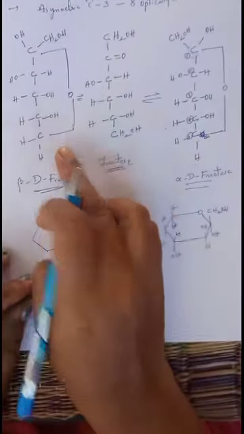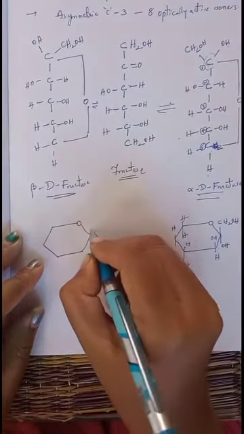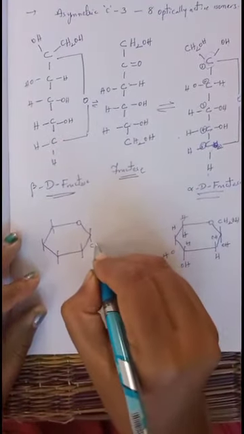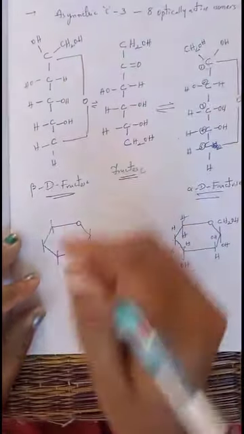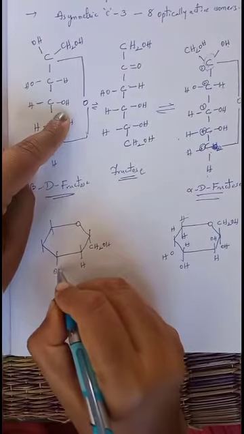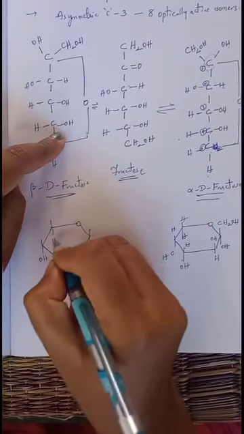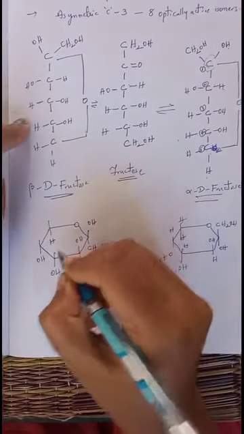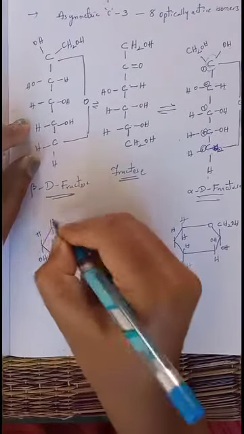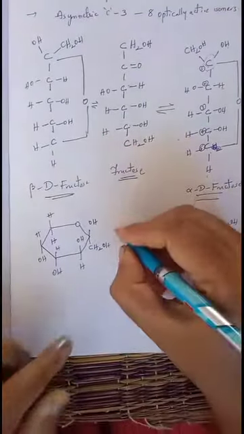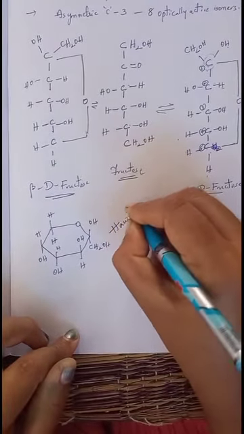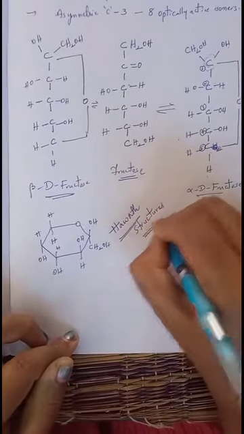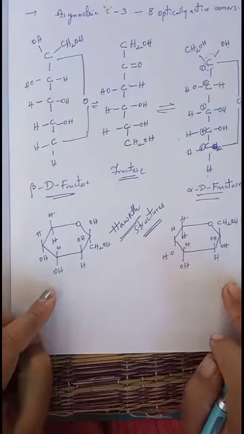The right-hand side groups should be written below the plane of the ring. On the right hand, the first carbon contains CH2OH, the second carbon contains hydrogen, the third carbon contains OH, the fourth carbon contains OH, and the fifth carbon contains H. On the left side, the first carbon contains OH, the second carbon OH, the third carbon H, the fourth carbon H, the fifth carbon H. These two are said to be Haworth structures.